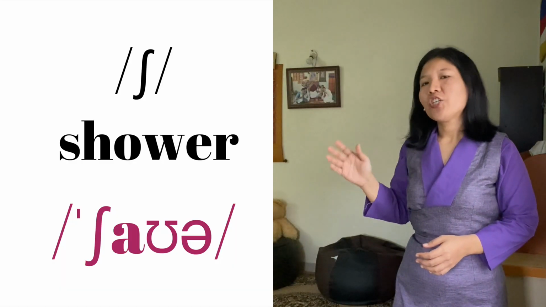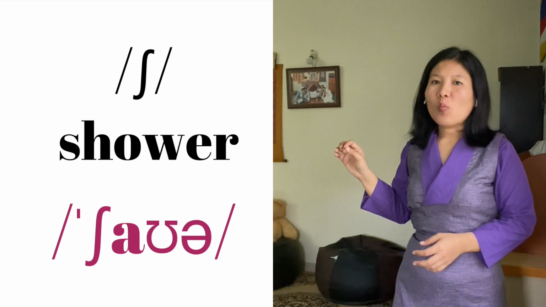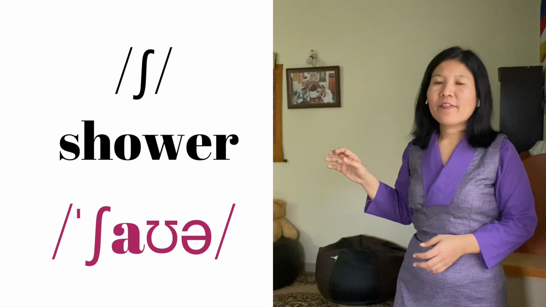All right. So these two sounds look kind of similar, but care should be taken when you pronounce these two sounds separately. All right. The 11th one is shower. The two letters SH in the vocabulary shower have sh sound.